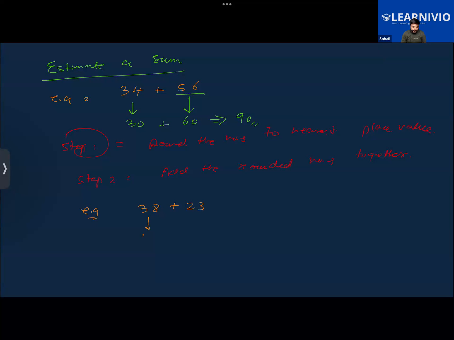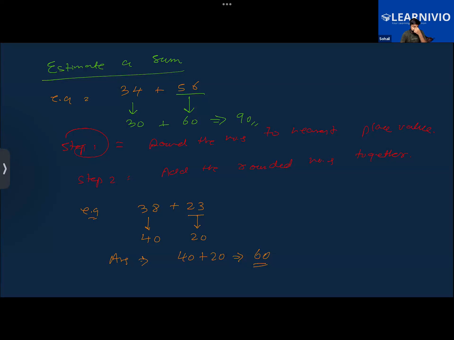So that will become 40, and 23 will become 20. Thereby the answer will be 60. This is how we have to carry out this thing.